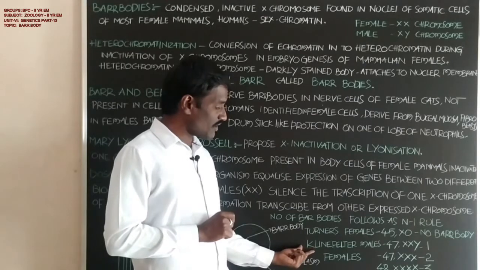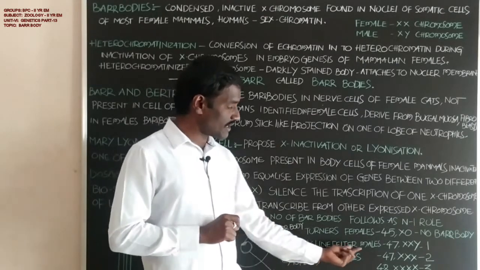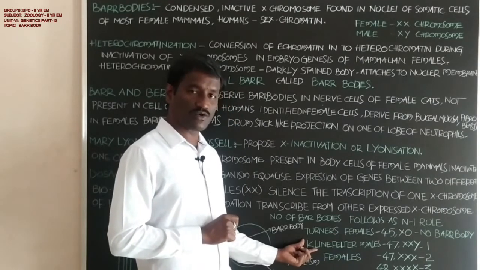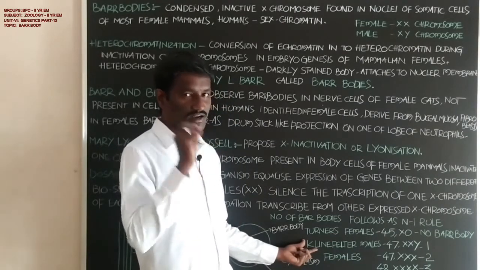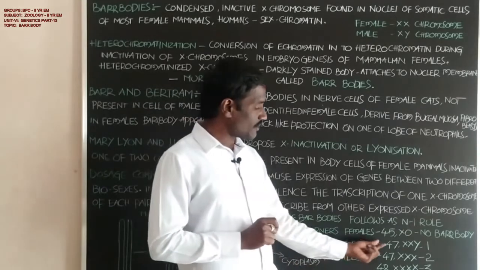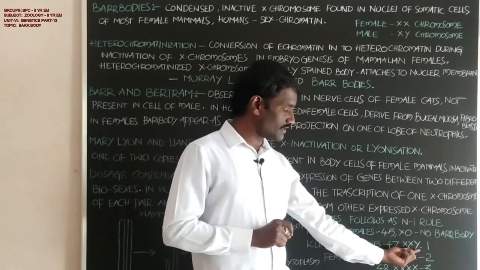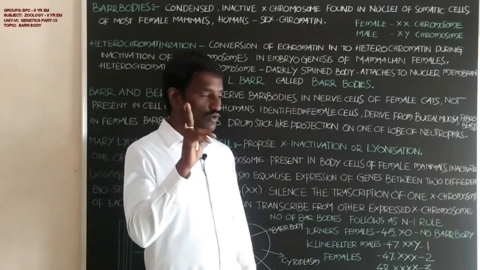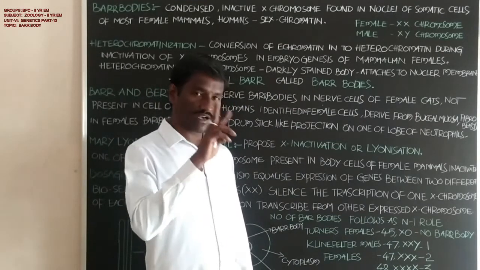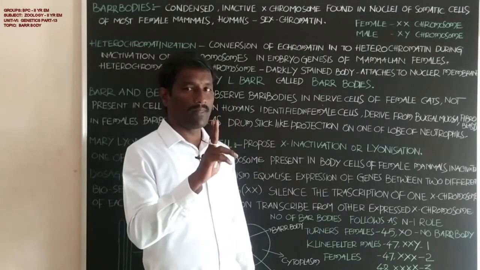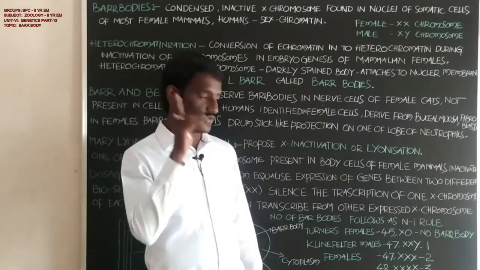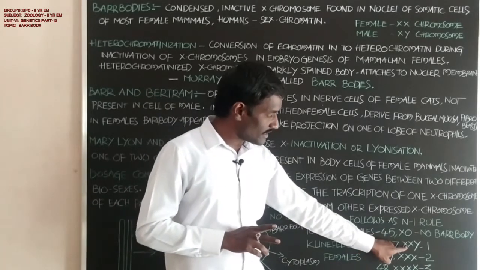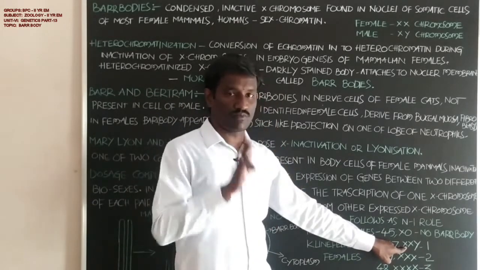How many Barr bodies are present in Klinefelter males? Klinefelter syndrome is a genetic disorder, and the karyotype is 47, XXY. Normally 2 X chromosomes are present in females and XY chromosomes are present in males. Students, Klinefelter males possess 1 additional X chromosome.